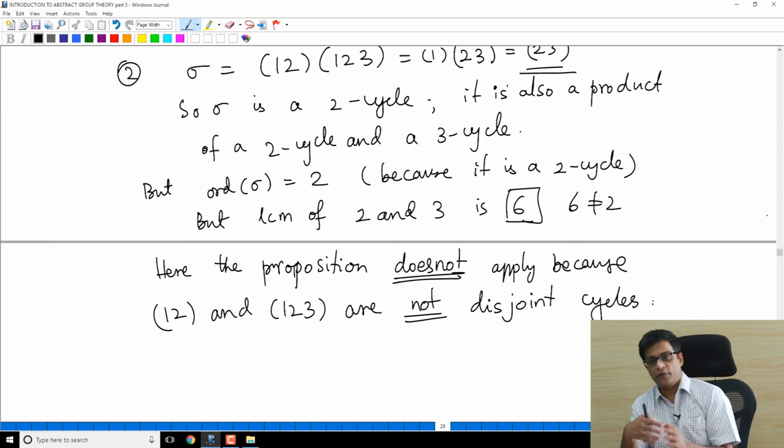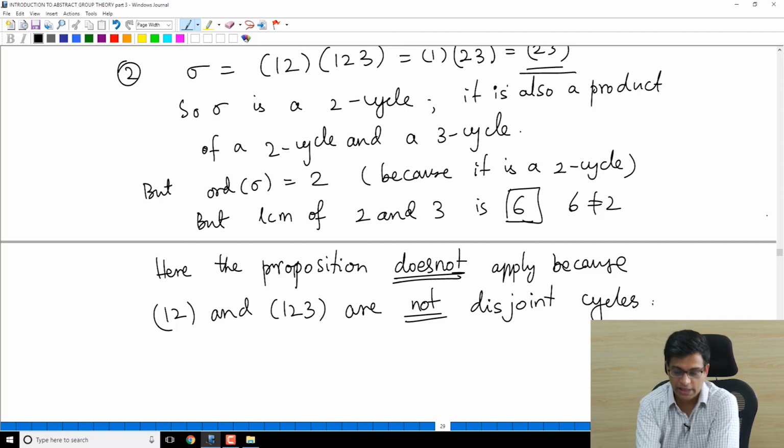So to find the order of a permutation, we have to find its disjoint cycle decomposition. If you have some cycle decomposition, you can't say order is LCM of the individual orders. Only if you have disjoint cycle decomposition, you have the property that order is the LCM of orders.